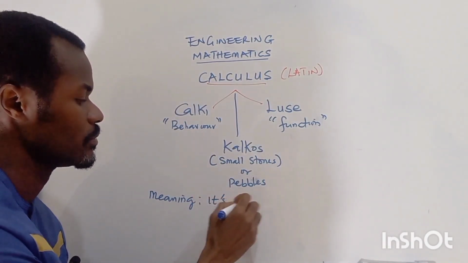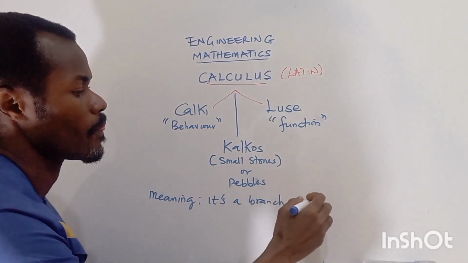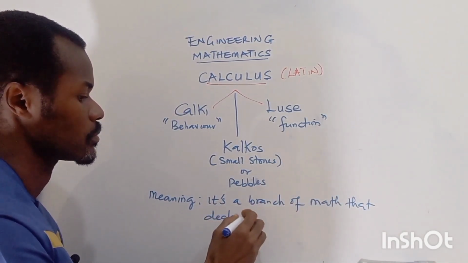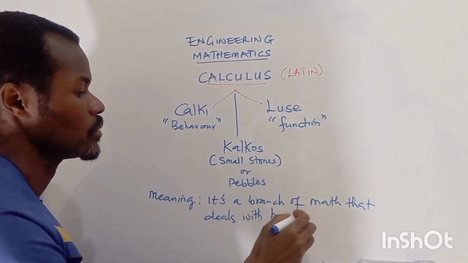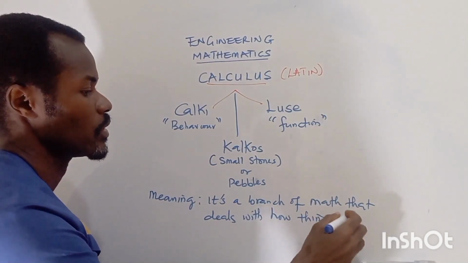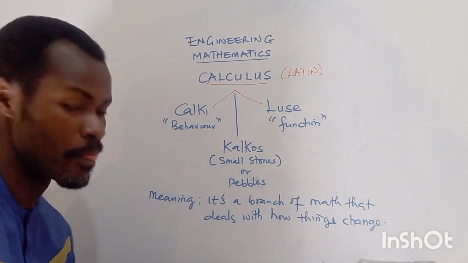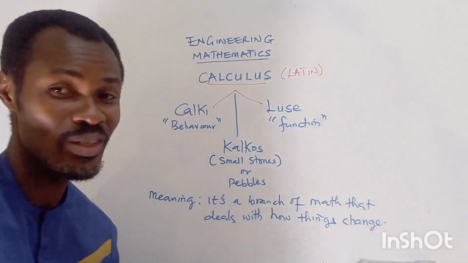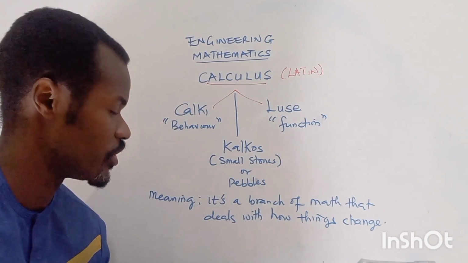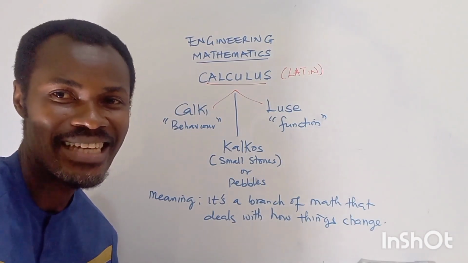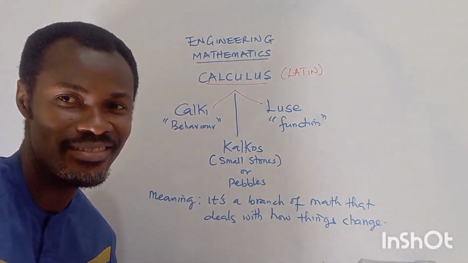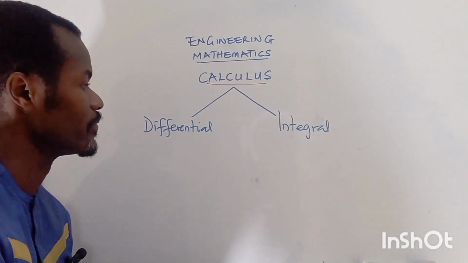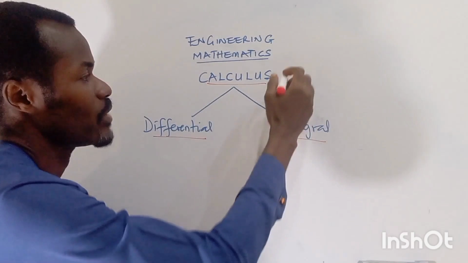So with all this said, what is the meaning of the word calculus? It's a branch of mathematics that deals with how things change. So calculus is simply a branch of mathematics that deals with how things change. Next we are going to be looking at the types of calculus. With regard to types of calculus, we have differential calculus and integral calculus.